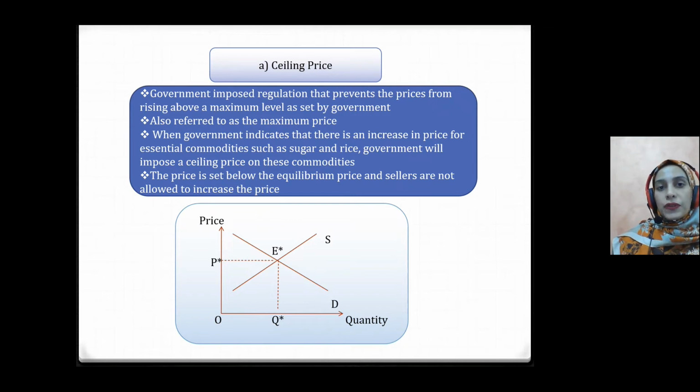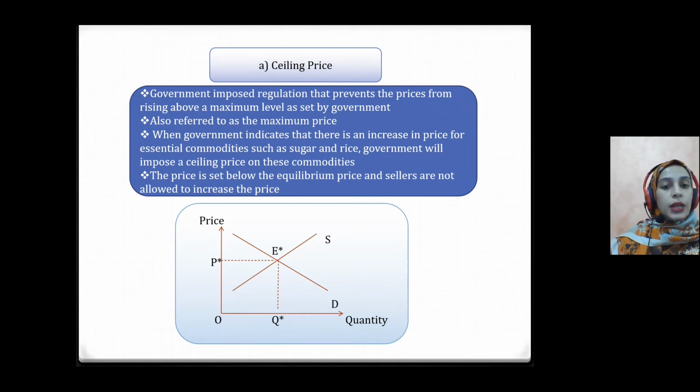So government will set a maximum price and prevent the prices from increasing above it. Whenever government sees an increase in the price of essential commodities, such as sugar, rice, cooking oil, and so on, government will impose a price ceiling on these commodities.